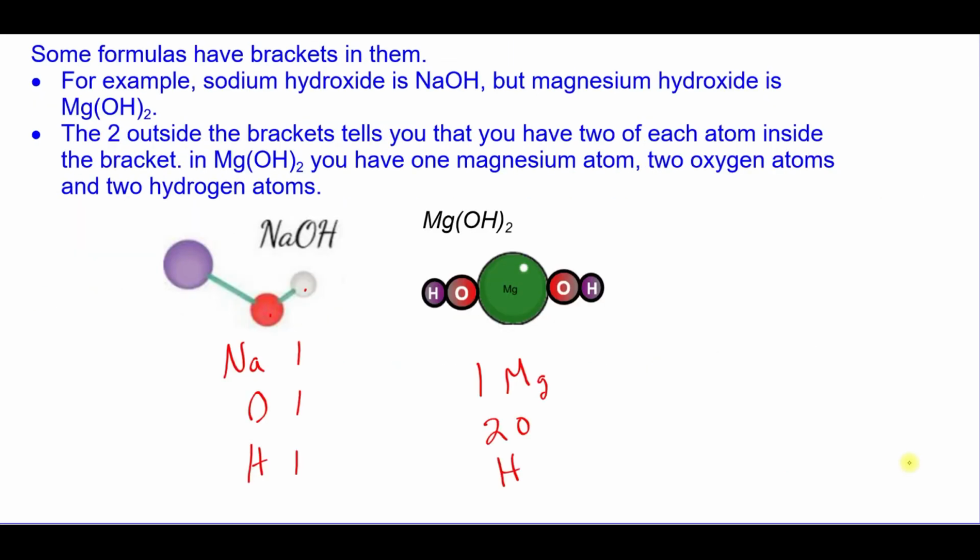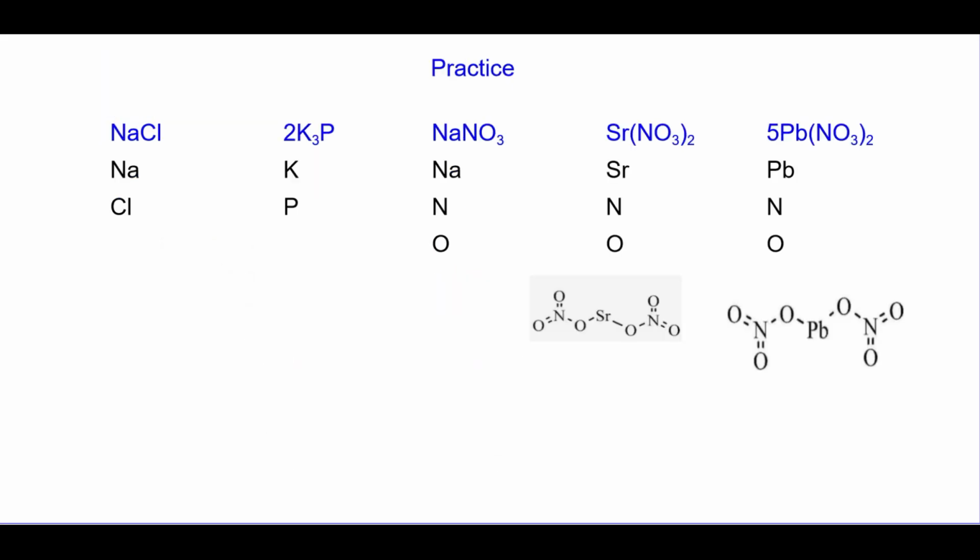Some formulas have brackets. So for example, we have sodium, oxygen, and hydrogen. We have a hydroxide. So that's 1 sodium, 1 oxygen, and 1 hydrogen. However, we also have this magnesium hydroxide that has a parenthesis, and the parentheses followed by the 2 tells us we have 2 of everything in the parentheses. So we have 1 magnesium, we have 2 oxygens, and 2 hydrogens. Pause the video and try these practice problems.